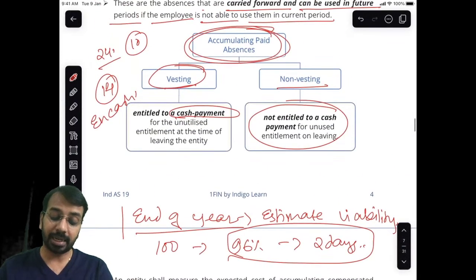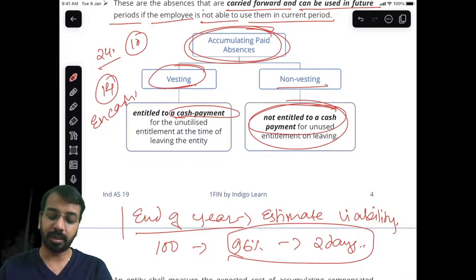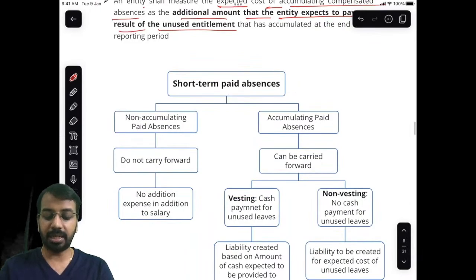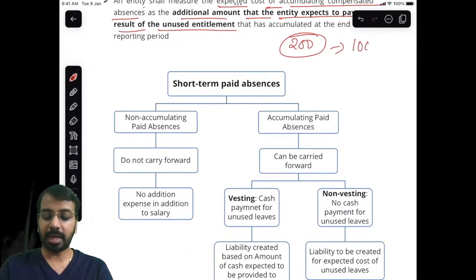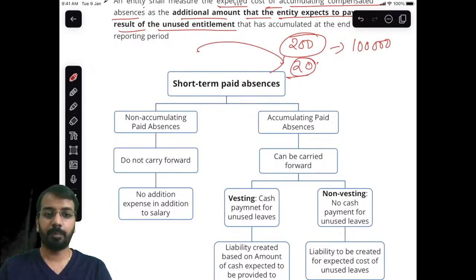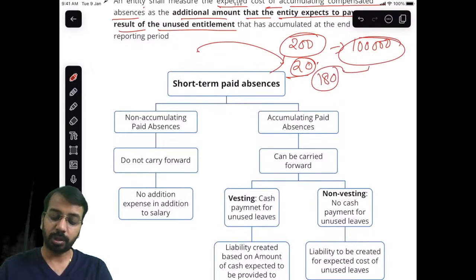Sir, why are we creating a liability when cash payment is not needed? The logic is, if in the next year, let us say there are 200 working days, for 200 working days I am paying 1 lakh, just for example. Out of this 200 working days, an employee has a brought forward balance of, let us say, 20 days. Now, this 20 days is coming from the previous period, but still you have to pay 1 lakh. The employee worked 180, but you are still paying 1 lakh.